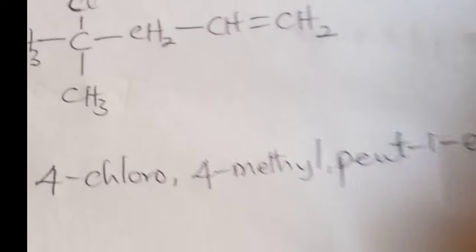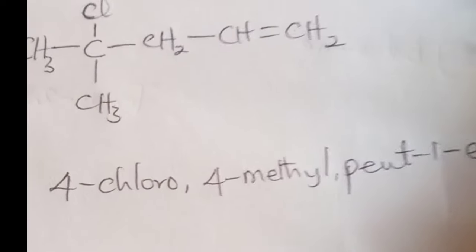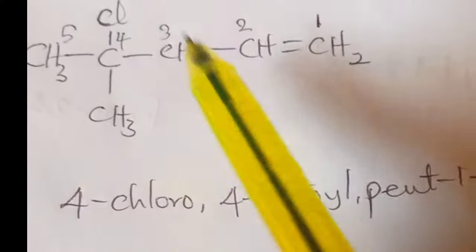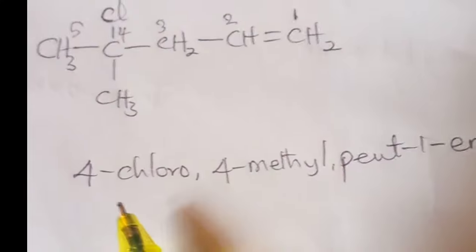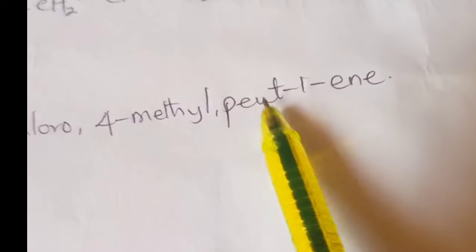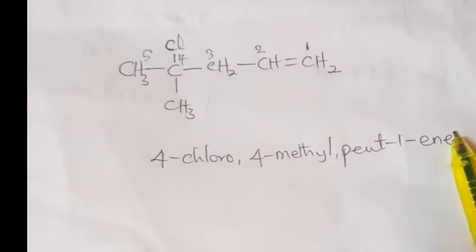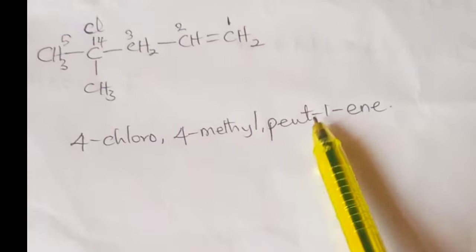So the same rule applies. So we have the numbering starting from here. This carbon number 1, this carbon number 2, 3, 4, 5. So the chloro group and the methyl group, they are in the same position, number 4. So the name goes as thus: 4-chloro-4-methylpent-1-yne.